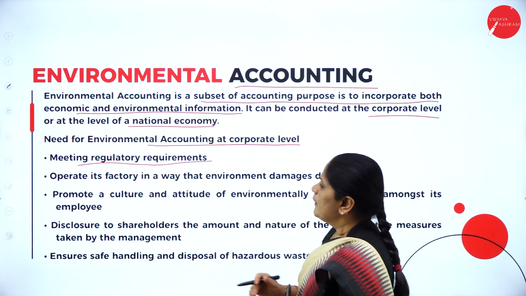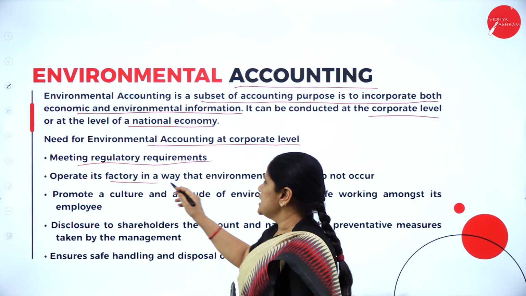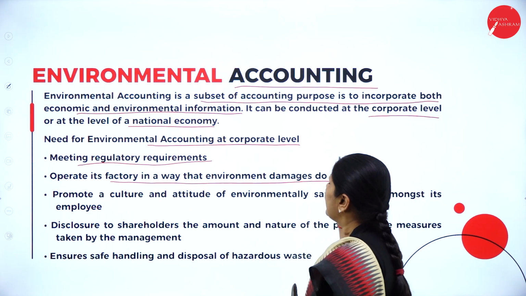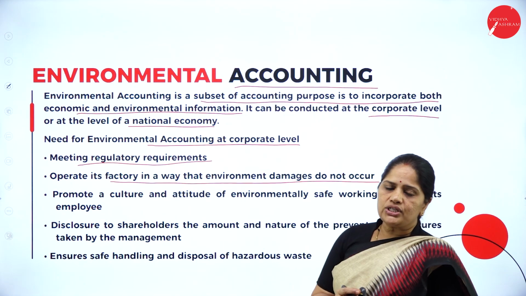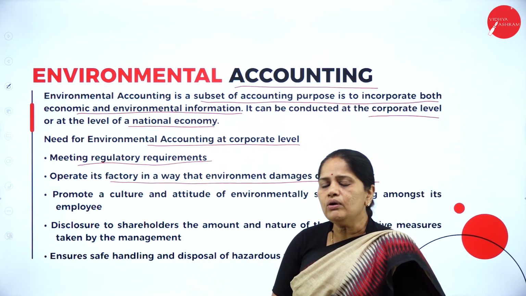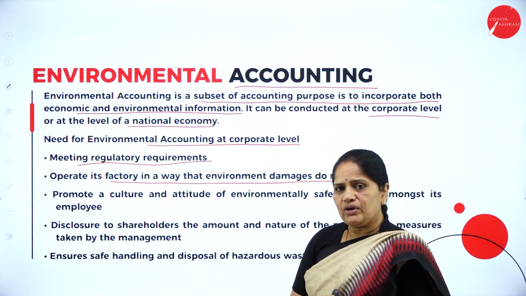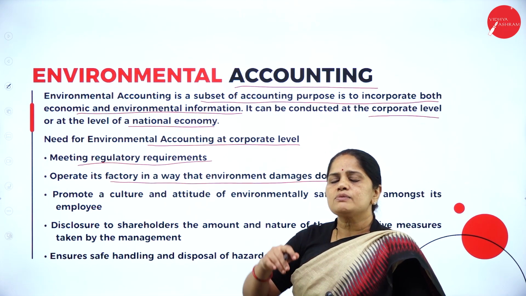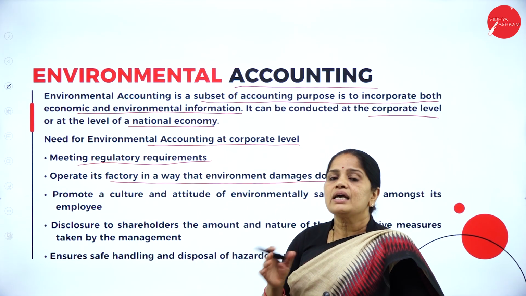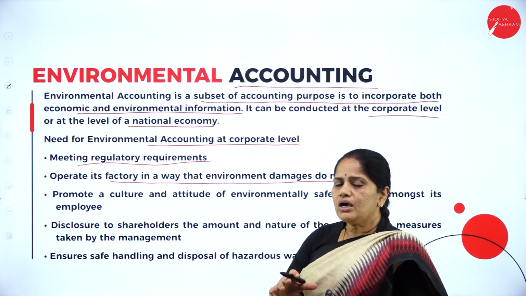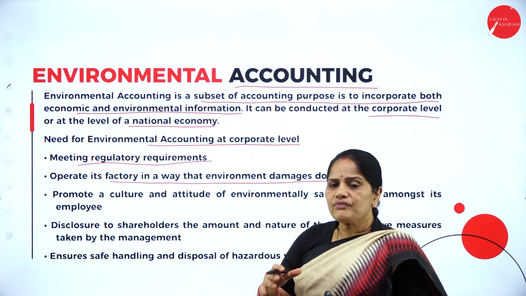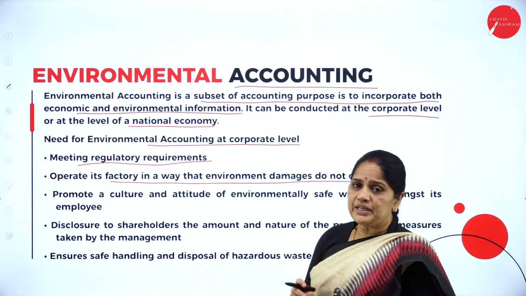Then the second one, operate its factory in such a way that environmental damages do not occur. So we have to ensure that there is no pollution in the environment. Try to see that the smoke emanating from the factories does not pollute the nature around the factory, or try to see that your wastes are reduced to the minimum.